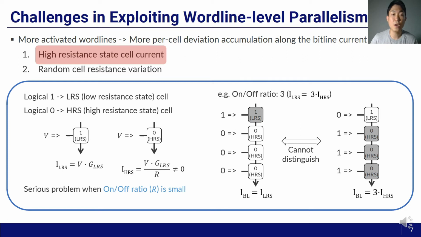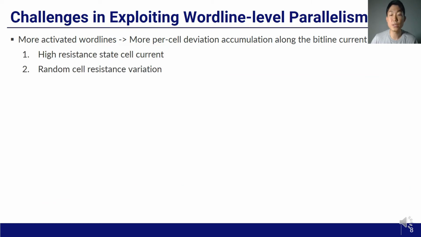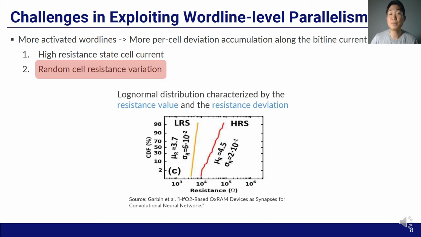Such an impact of HRS cell current increases with the number of activated word lines. Secondly, RRAM cell resistance randomly varies cycle to cycle. The resistance of an RRAM cell is known to follow a log-normal distribution characterized by the resistance value and the resistance deviation. Impact of such per-cell resistance deviation obviously increases with the number of activated word lines.